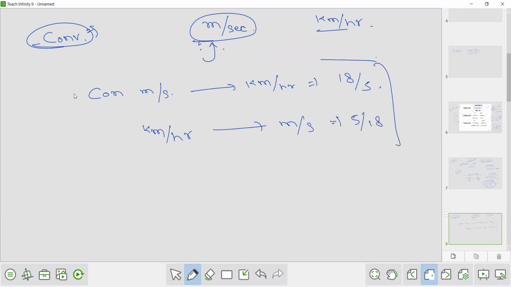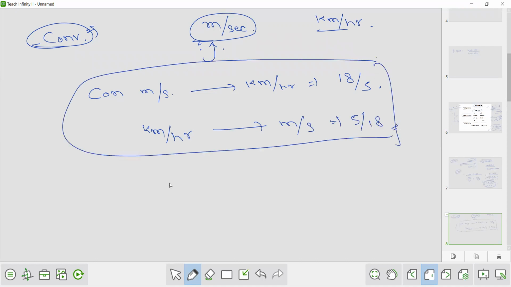This we have to learn, and I can explain how. Meter per second, we have to convert into kilometer per hour. In 1 meter, how many kilometers? Meter into 1 by 1000. In 1 second, how many hours? Second into 1 by 3600, because in 1 hour there are 3600 seconds. So in 1 second there are 1 by 3600 hours.